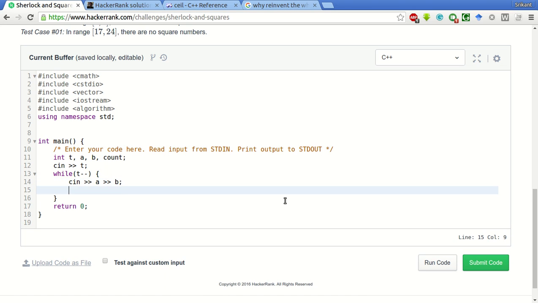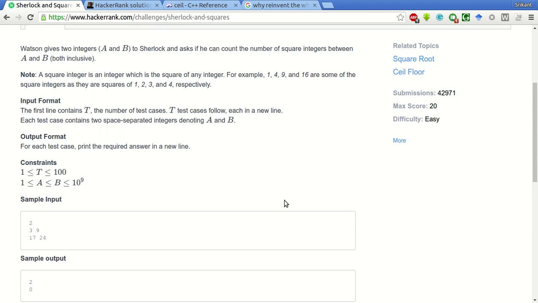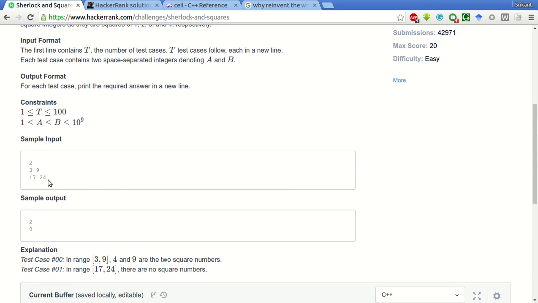Then we have to find all the numbers which are perfect squares, right? The idea would be to find the square root of the first number. Say in this case, the square root of 3 will be 1.71, and get the ceiling of that number. The ceiling of 1.71 will be 2, so 2 squared will be 4. That will be the first square number in the interval 3 to 9.